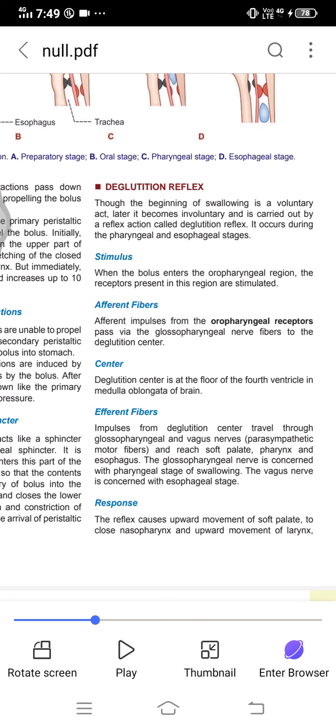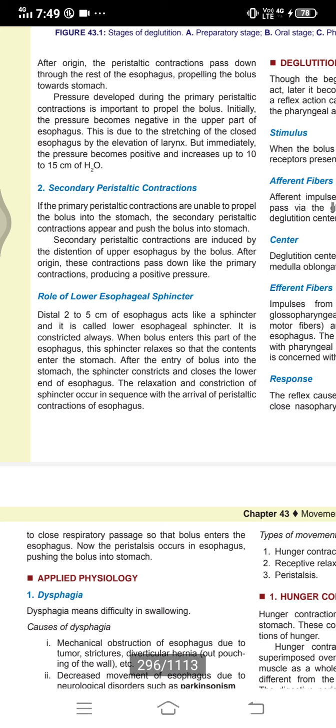Response. The reflex causes upward movement of the soft palate to close the nasopharynx and upward movement of the larynx to close the respiratory passage so that the bolus enters the esophagus. Now the peristalsis occurs in the esophagus, pushing the bolus into the stomach.